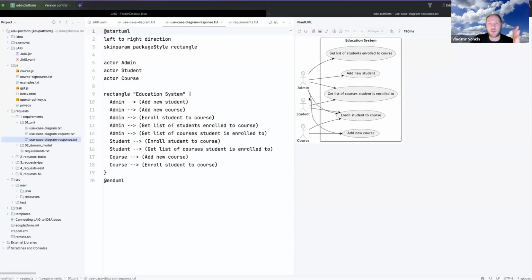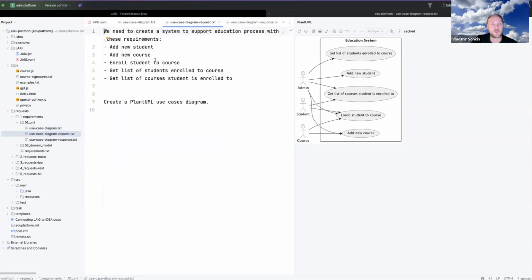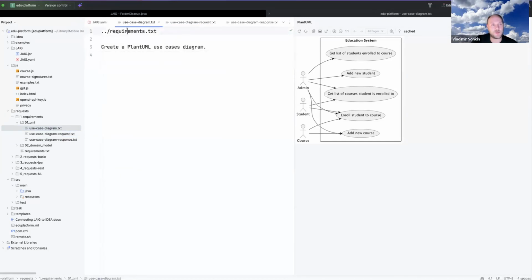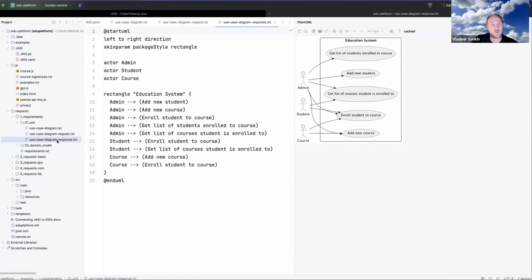We have 3 roles: admin, student, and course. So we have a generated diagram. This was the initial prompt. This is the real prompt which is sent to GPT. You see this file was included inside. Yes, it is included here. And this is the response from ChatGPT. Okay, fine. This is the first example, and we continue.